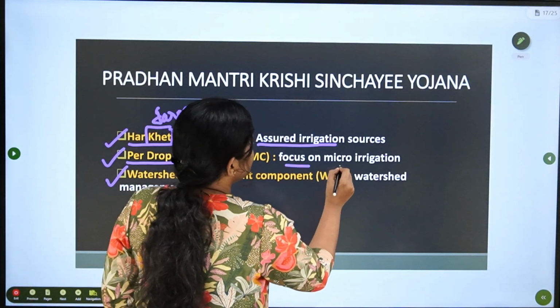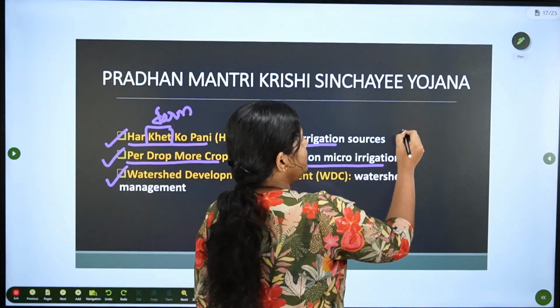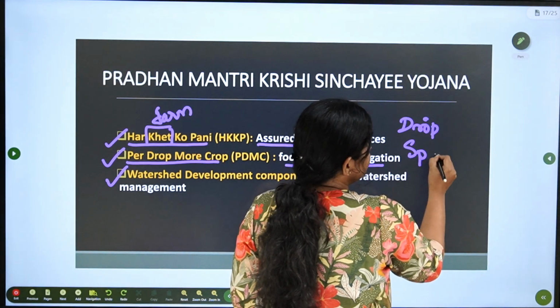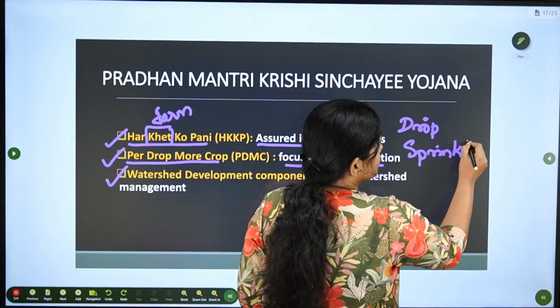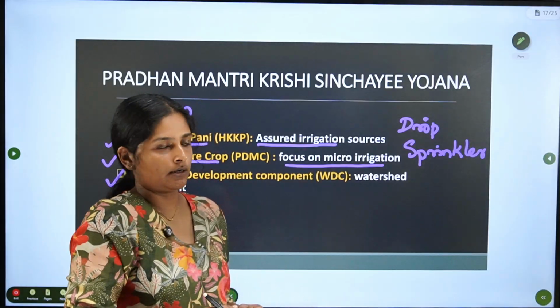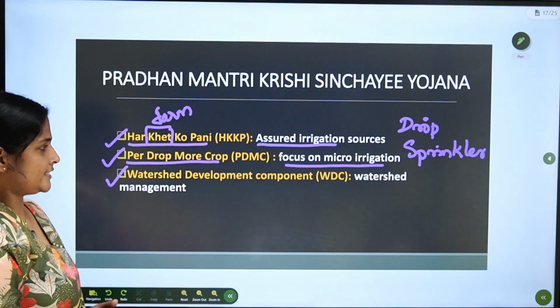This focuses on micro irrigation methods. Micro irrigation means drip irrigation, sprinkler irrigation, etc. All those methods just spray the water rather than pouring the water. That is the per drop more crop initiative.